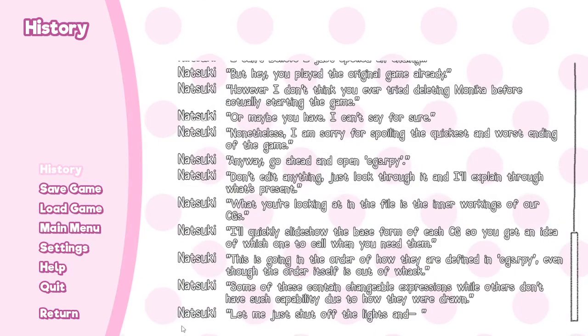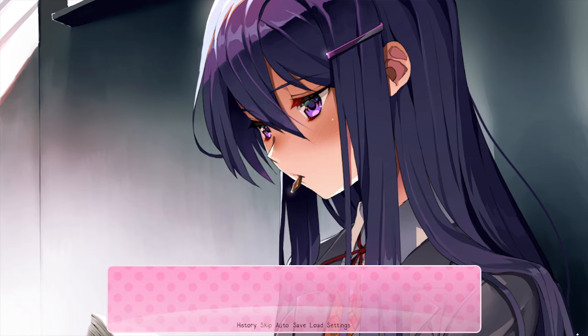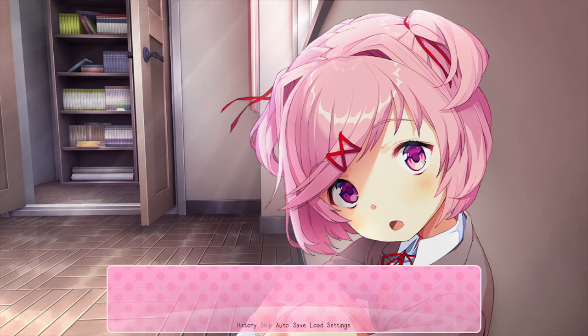She was saying something there. God, how I love my auto-ending text boxes. Let me just shut off the lights and... Why CG2? There's Yuri! How nice. Natsuki CG1. That's it, there she is.